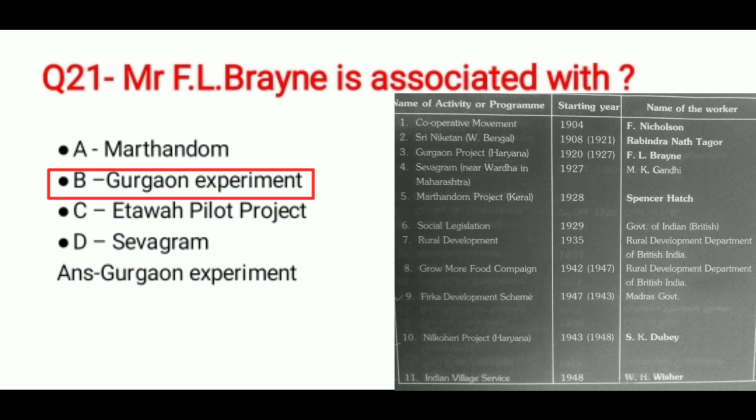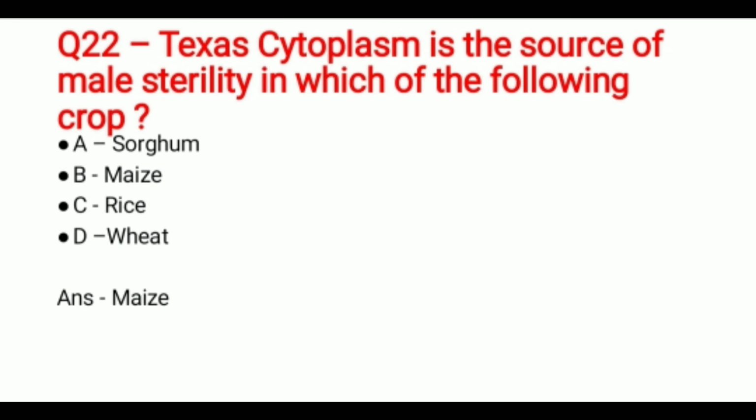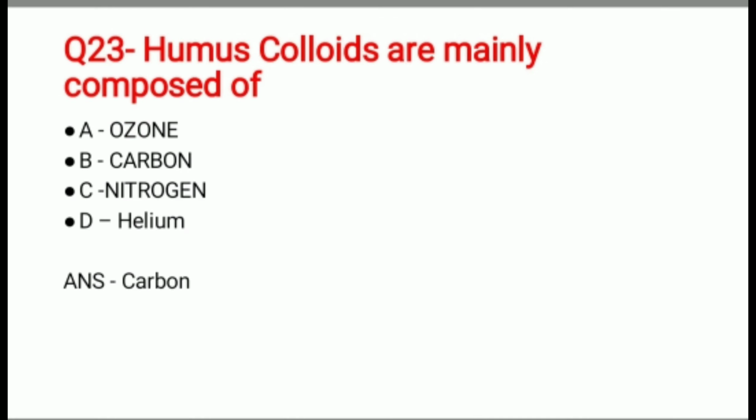Question 22. Texas cytoplasm is the source of male sterility in which of the following crop? And the options are sorghum, maize, rice or wheat. And the correct answer is maize. Question 23. Humus colloids are mainly composed of which of these?